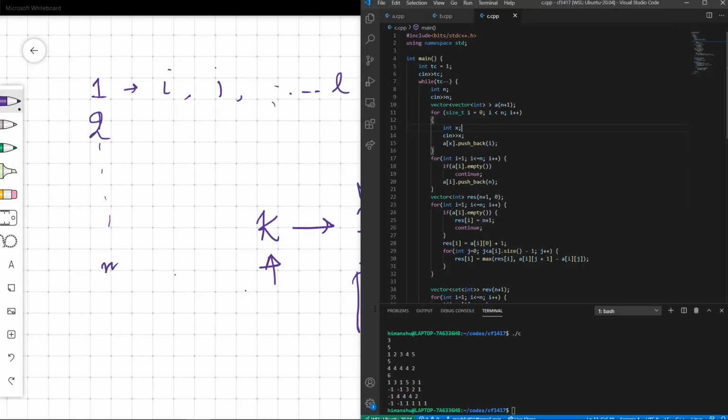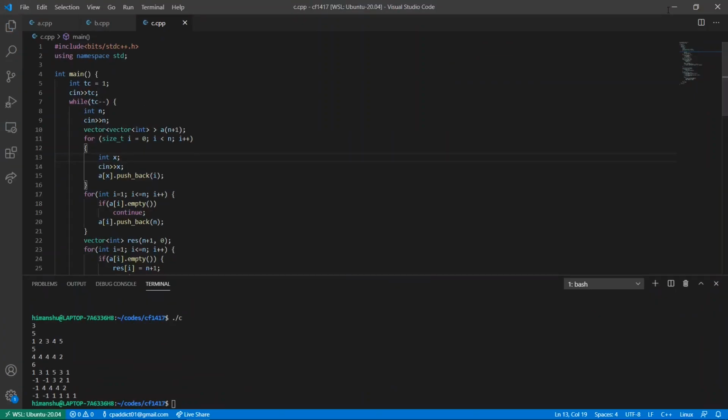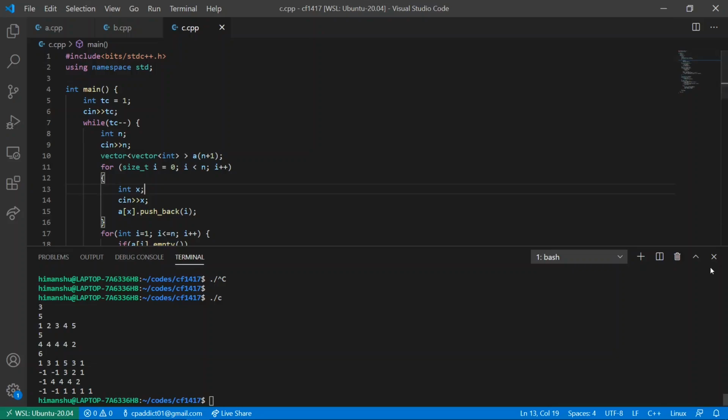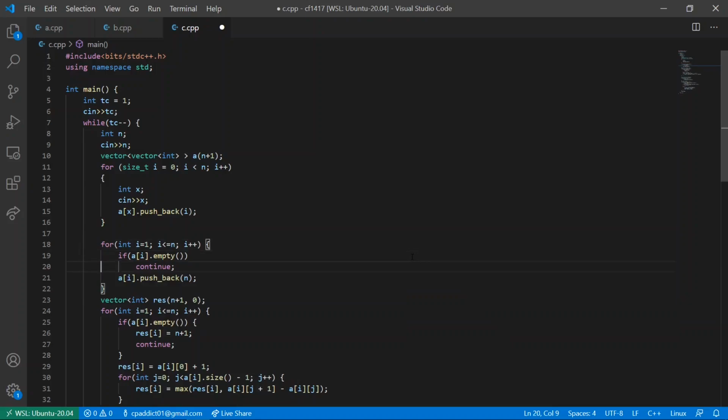So what we are doing here is we are calculating all the positions of the elements. Let me increase the size and hide the terminal. So we are actually saving all the positions of all the elements, and now we are appending N at the end, because we are assuming that it occurs after the last position as well, because we need to consider the last window as well.